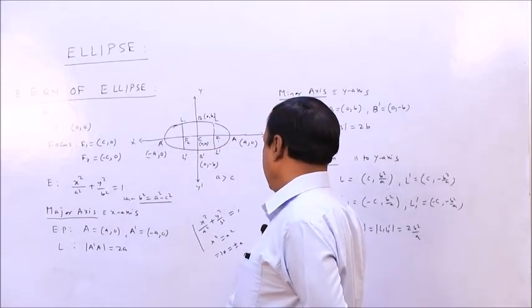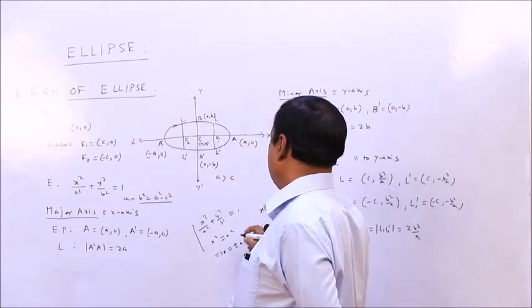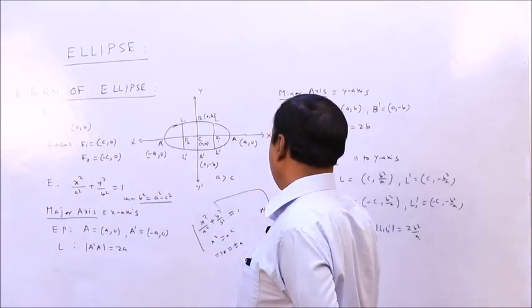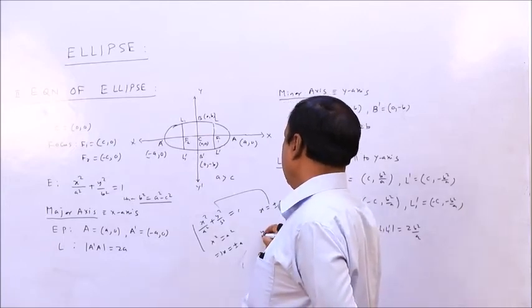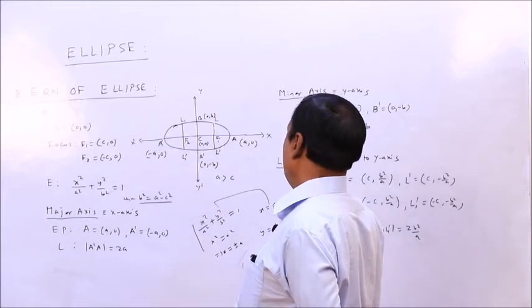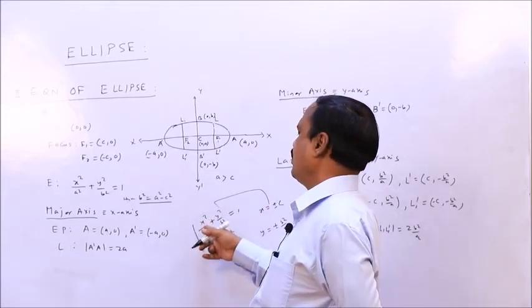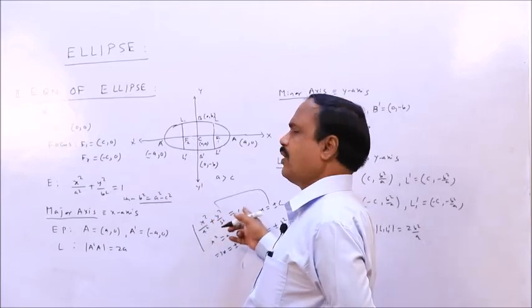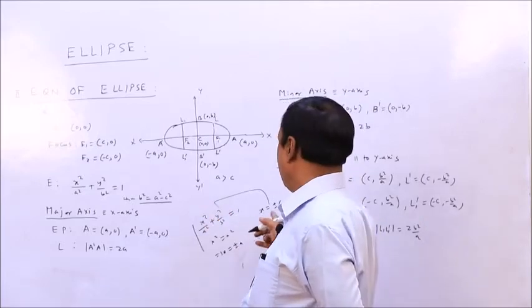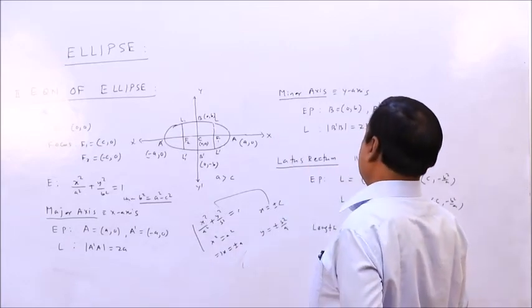When you solve, in place of x you write c, giving c square by a square plus y square by b square equal to 1, and solving you get y equal to plus minus b square by a. Therefore, I have written this.